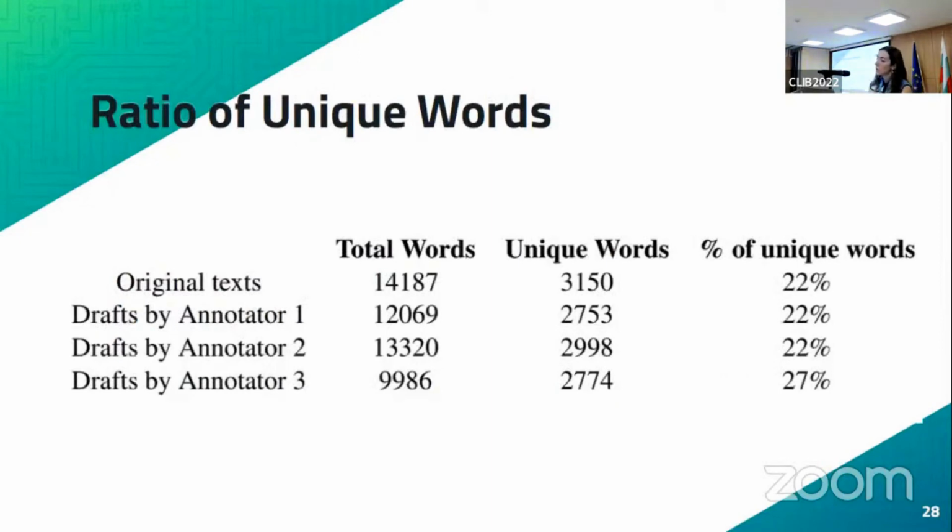We also calculated the ratio of unique words, so the percentage of unique words over the number of total words. And here I think it's quite interesting to see that this number is the same for the original texts and for the drafts created by annotator 1 and annotator 2. So you see for the original texts, this value is 22%, and for the drafts by annotator 1 and the drafts by annotator 2, it's also 22%. On the other hand, we've got annotator 3, who's the university lecturer, that has a higher value of 27%.